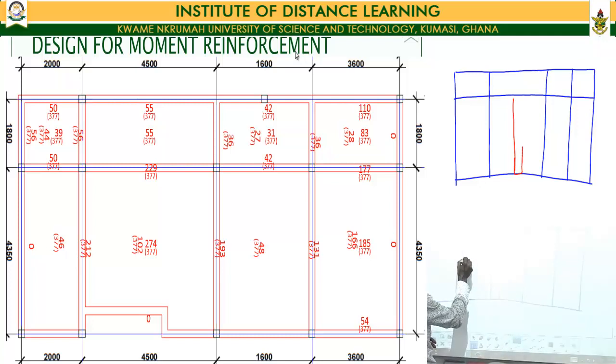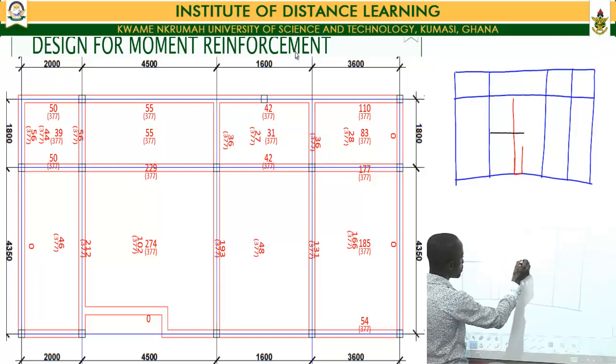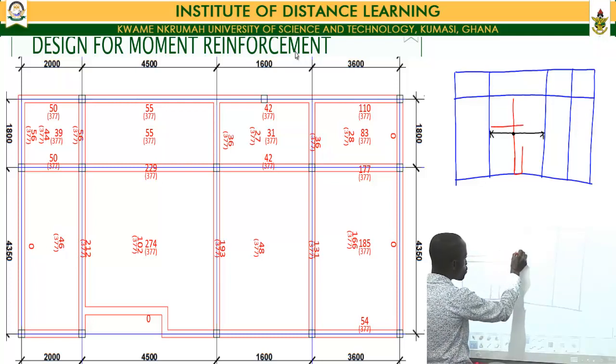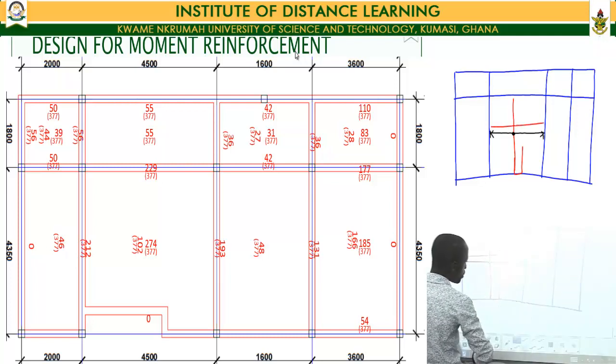Now it's supposed to span from one support to the other. Then also I'll have another set of reinforcements which goes this way, all of these at the bottom.